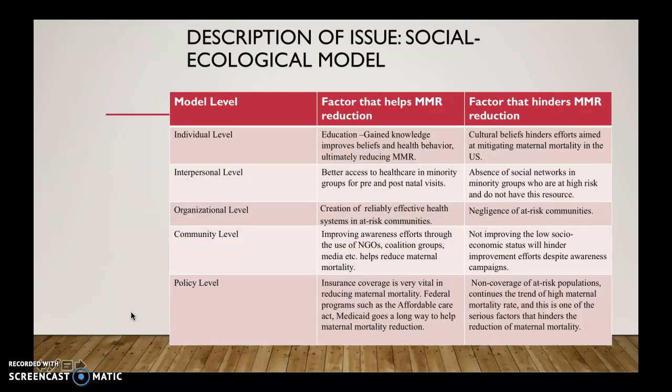Now let's look at the description of the issue of maternal mortality using the socio-ecological model. This model has 5 levels: individual, interpersonal, organizational, community level, and policy level. We're looking at 2 kinds of factors here, factors that help with the reduction and factors that hinder the reduction of maternal mortality rates. Education is one helpful factor that we're going to use with this model.